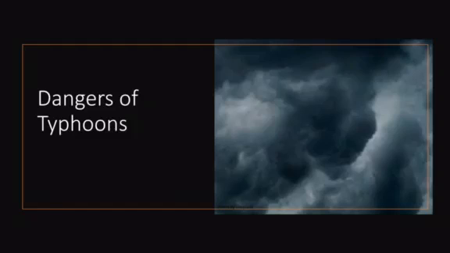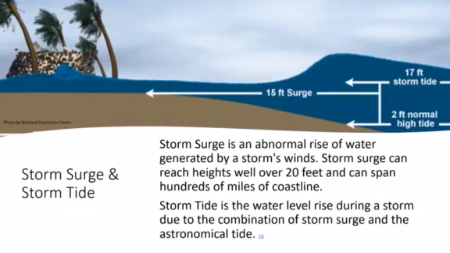What are the dangers of typhoons? Storm surge and storm tide. Storm surge is an abnormal rise of water generated by a storm's winds. Storm surge can reach heights well over 20 feet and can span hundreds of miles of coastline. Storm tide is the water level rise during a storm due to the combination of storm surge and astronomical tide.